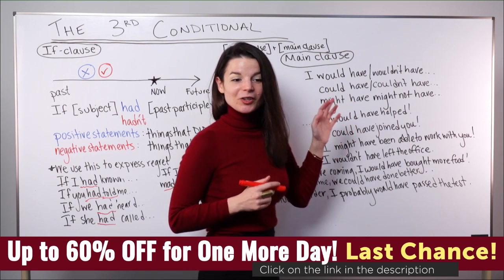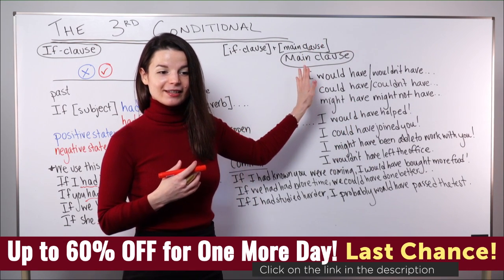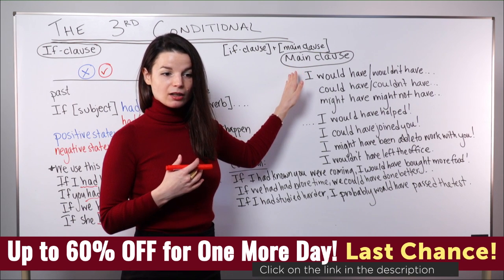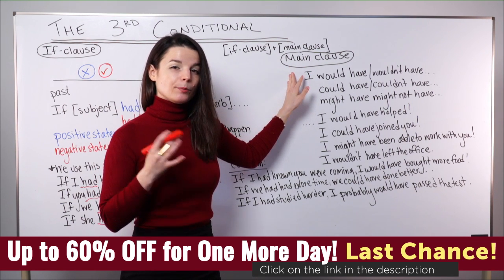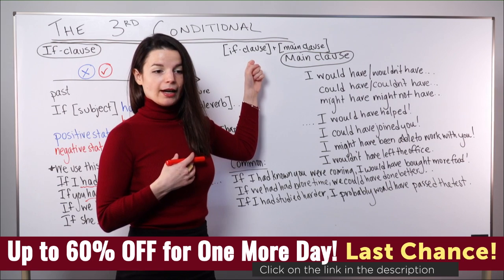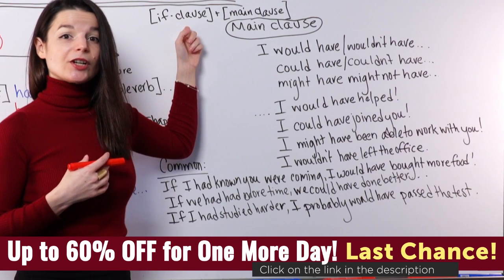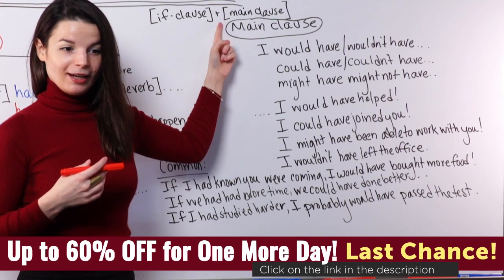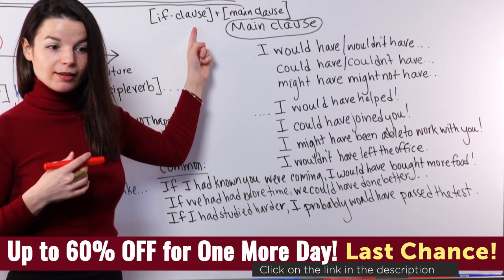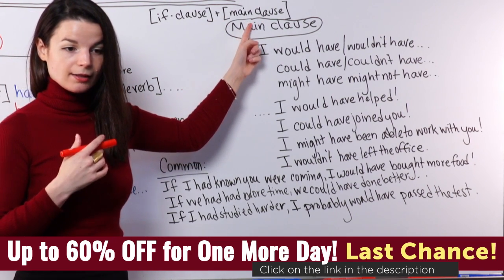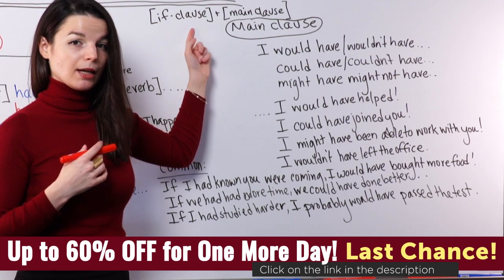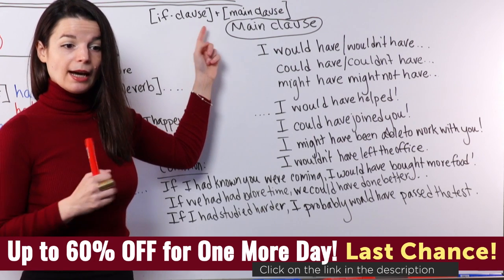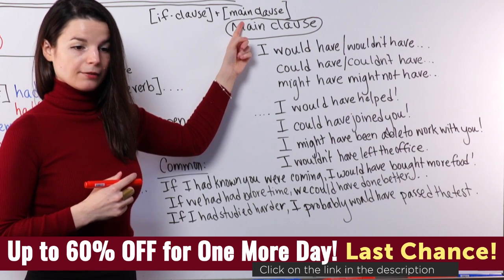Let's move on, though, to the second part of today's lesson, which is about the main clause. So I said at the beginning of this lesson that to make a conditional statement, we need two parts: the if clause and the main clause. We talked about how to make the if clause at the beginning of today's lesson. Now let's talk about the main clause.